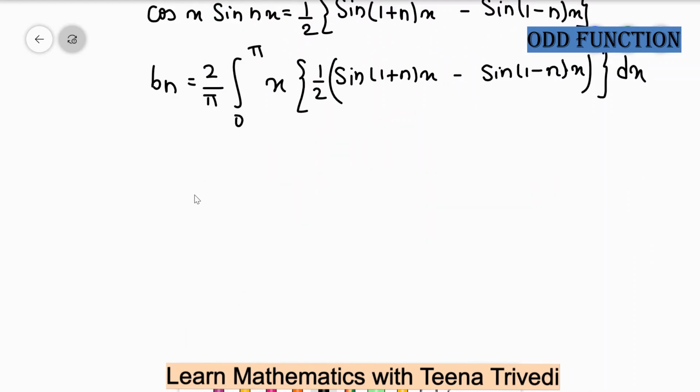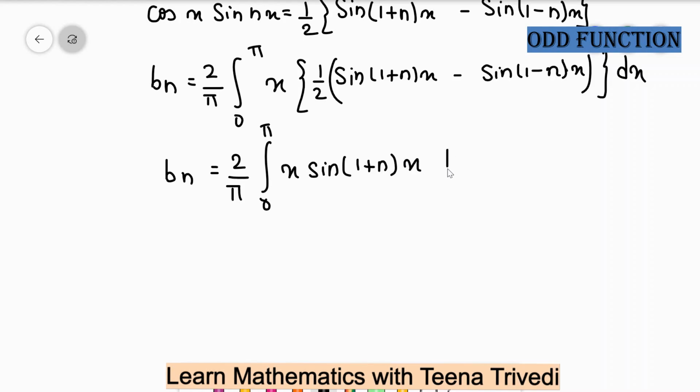So for integration we can separate this term. So bn will be 2 upon pi, 0 to pi, your first term will be x sin 1 plus nx dx, and another term is 0 to pi x sin 1 minus nx dx, and this whole is divided by 2, so you can write here 2 pi.